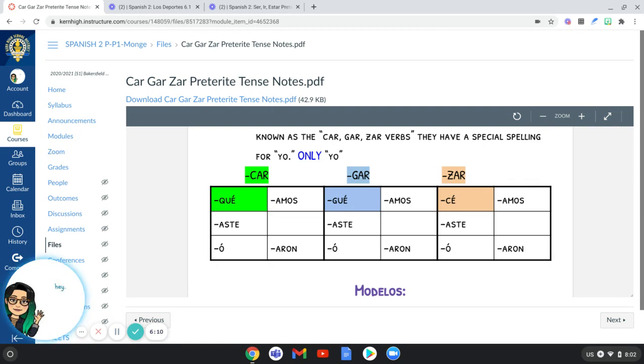All the rest, you still don't have to change anything. But if you notice, the endings are the exact same thing we've always done when it comes to AR verbs. And they do have their accents, except these are considered irregular because of that yo form. So it's technically an irregular verb because the yo does not like to follow the rules, but the rest of it is still a basic verb. So that's why they're only known as ZAR verbs, because they're a type of irregular verb. But it's just not as difficult to change because you're only changing one instead.